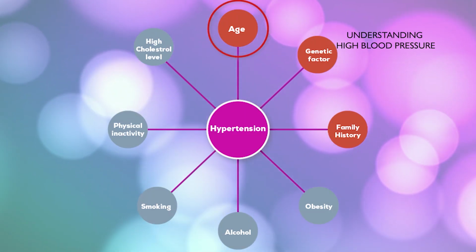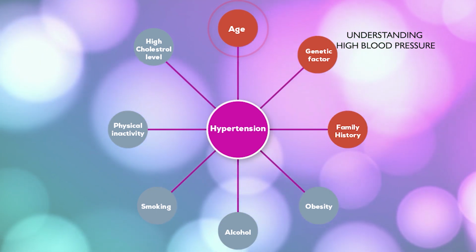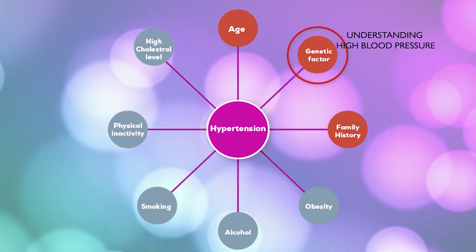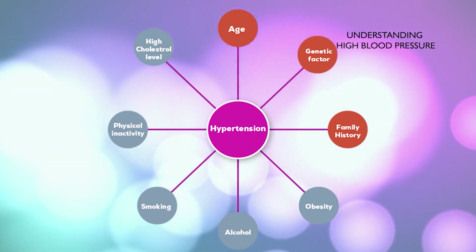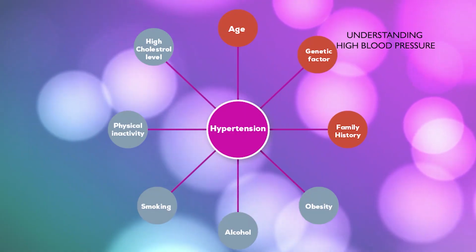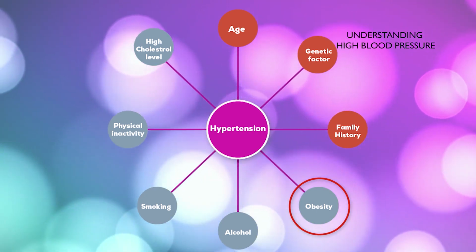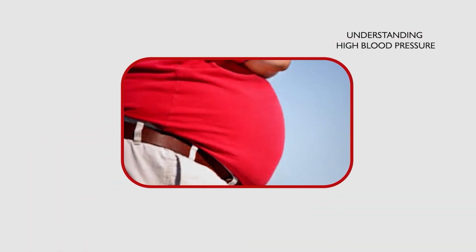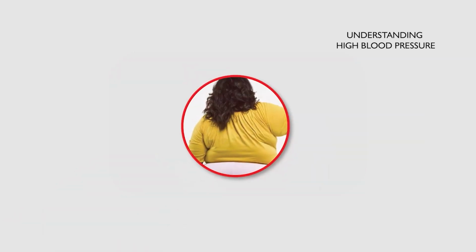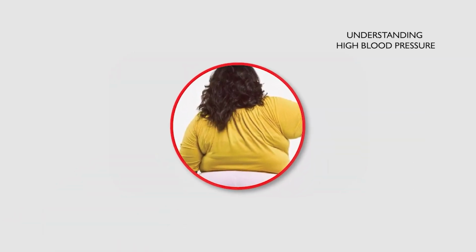When your age is greater than 65 years, you are at risk of high blood pressure. Being an African, which you cannot change, puts you at risk. Having a family history, an aunt of yours, your mom, your dad, grandma, grandpa has hypertension, you are at increased risk. Being obese or overweight, this is calculated using the BMI. So any BMI above 30 is obese, and if it's overweight, anywhere between 25 to 29.9 is overweight. So any BMI within this bracket puts you at an increased risk.